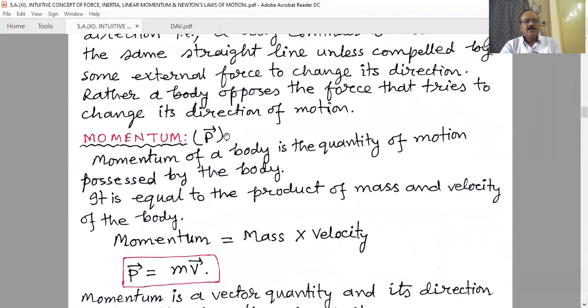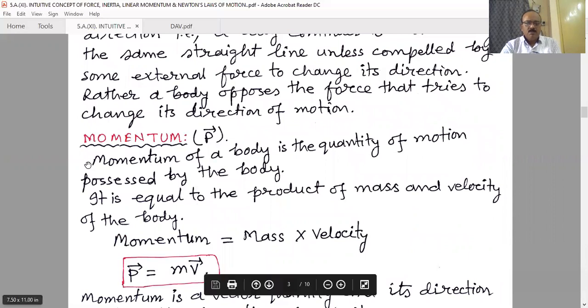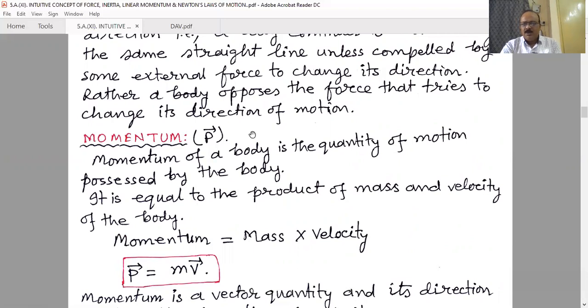Now, one quantity, that is the momentum, linear momentum. It will be widely used in mechanics, and already our headline is the intuitive properties or concept of force, momentum, inertia. Therefore, we are not going into the details. And already you know all these things. Practically, we are recapping this, and in your previous classes, in standard 9 or in other classes, you already know all these things. Just in this lecture, we are recapping, recapitulating.